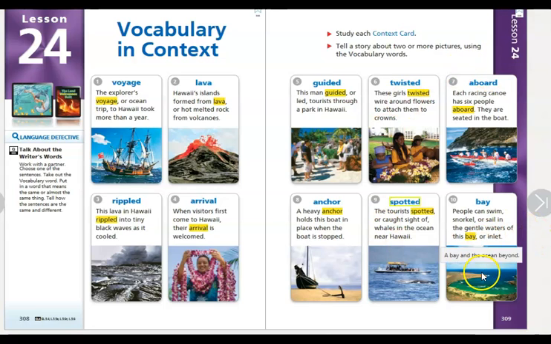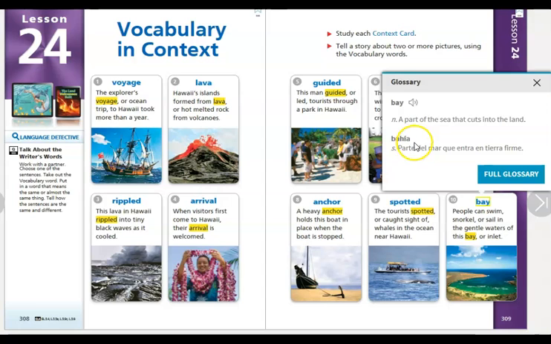Okay, and then number 10, bay. People can swim, snorkel, or sail in the gentle waters of this bay, or inlet. Okay, so this is telling us the definition right there. An inlet, like we see in the picture, is the same thing as a bay, and it says a bay and the ocean beyond. And the definition says it's a noun, it's a thing, a part of the sea that cuts into the land. So we can see right here in the picture that's the bay.